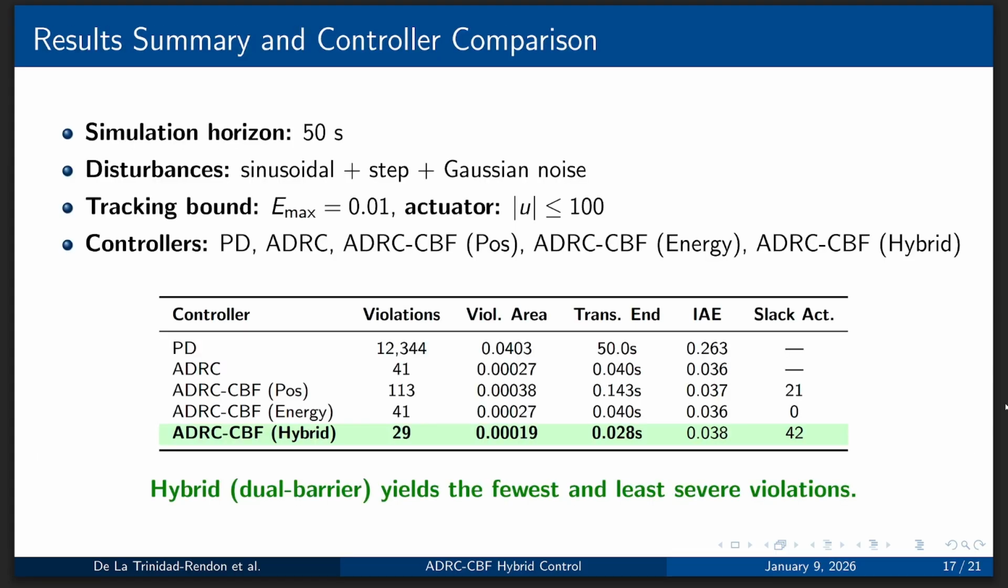Our results are given by a simulation horizon of 50 seconds with the previously mentioned disturbance and our tracking bound, which is Emax equals 0.01, and our actuator, which requires U less than or equal to 100. We tested the baseline ADRC, ADRC-CBF for position, ADRC-CBF for energy, and the ADRC-CBF dual approach, of which the hybrid dual barrier yields the fewest and least severe violations, as given in the table.